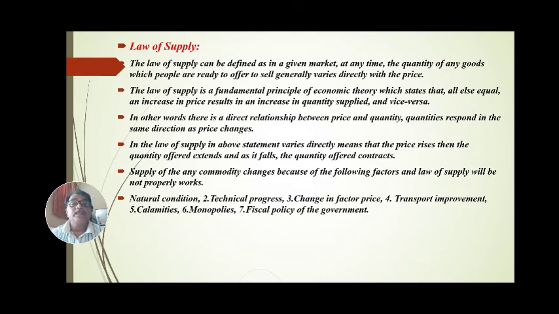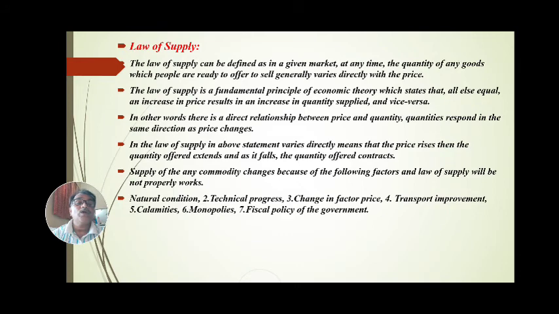Calamities, natural calamities such as swine flu, such as corona, such as other different natural calamities, either tsunami or different endemic or pandemic diseases, occur, then the law of supply does not work. Monopolies in the market: any one commodity, any one authority, there are monopolies, then the law of supply does not work.